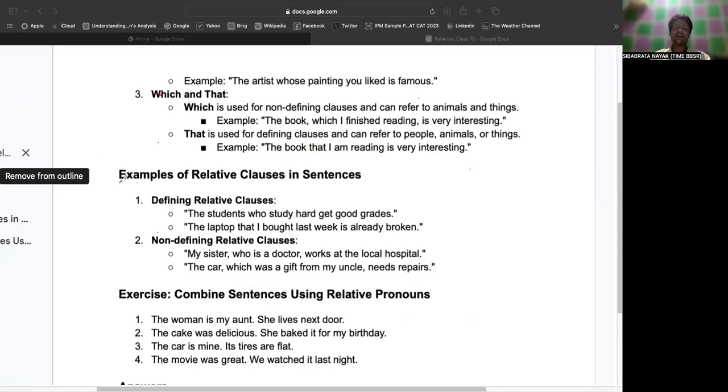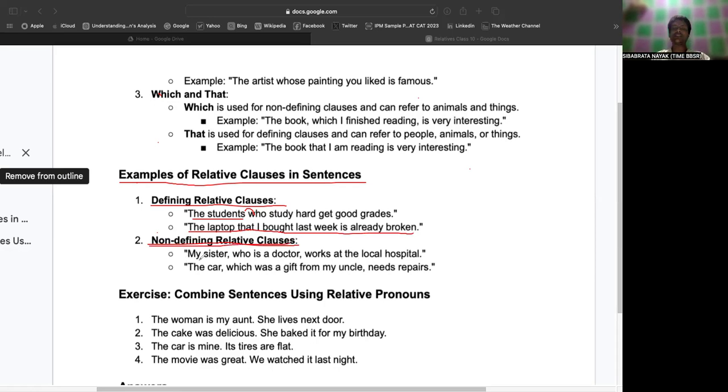Now, here you would find examples of relative clauses in sentences, defining relative clauses and non-defining relative clauses. Let's see: the students who study hard get good grades. Now, here you would find, no comma, no extra information, raw. But the laptop that I bought last week is already broken. So in that case, these are called defining relative clauses.